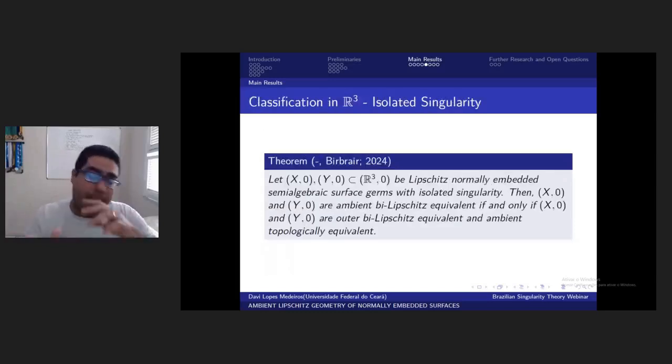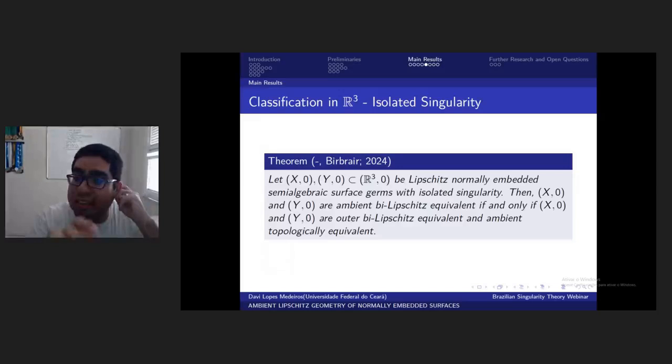And the main idea here is to apply the first main result, okay, and separate each component of X and Y by several tangent cones. And these tangent cones inherit the same topological structure of the link germs, X and Y, and we can perform ambient bi-Lipschitz maps inside the separating cone, okay, and once we have done these transformations, this result follows from the first case, okay.